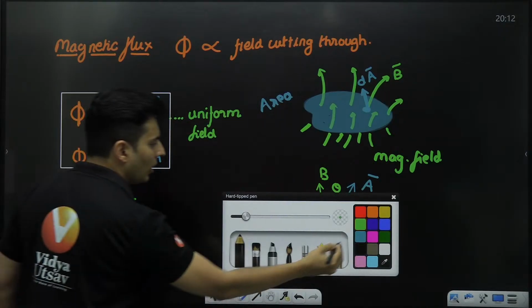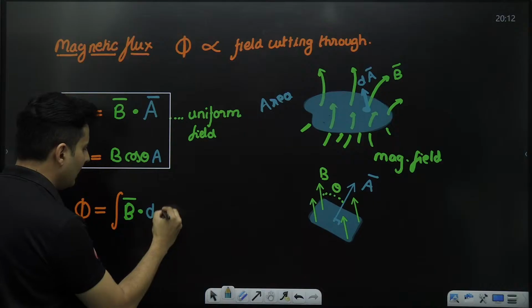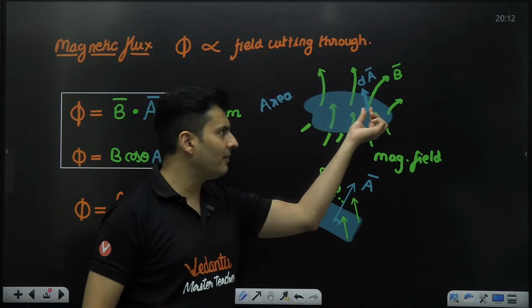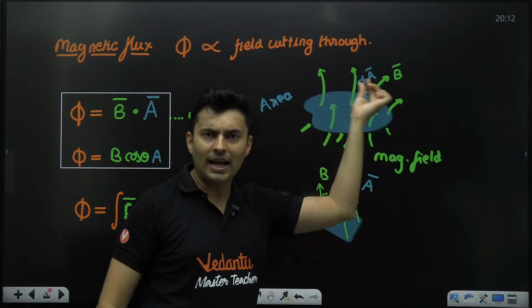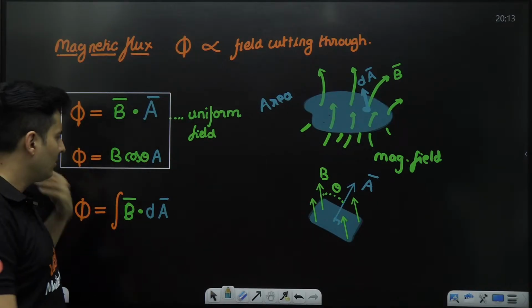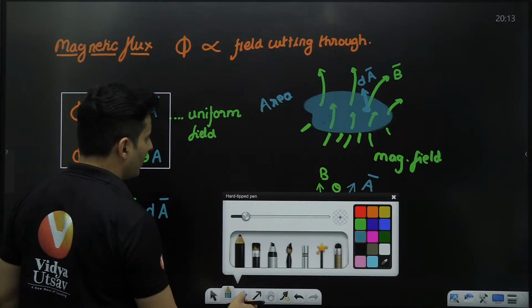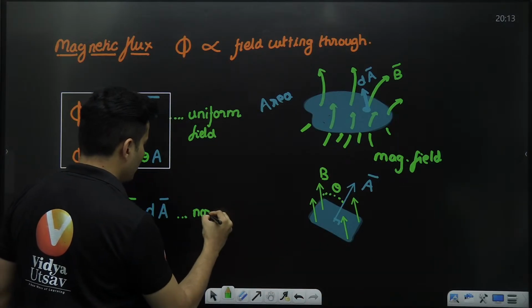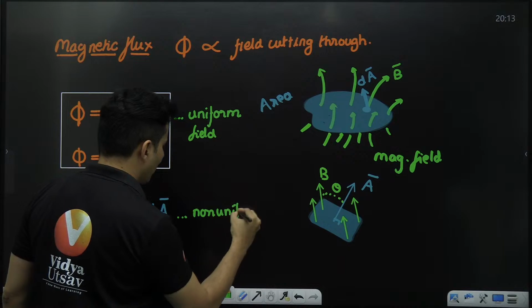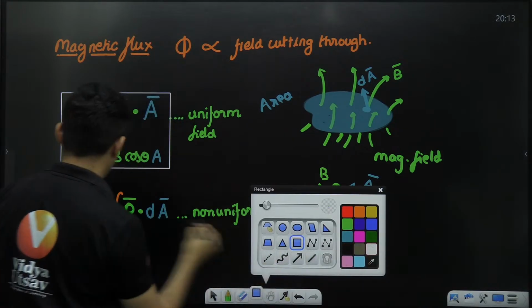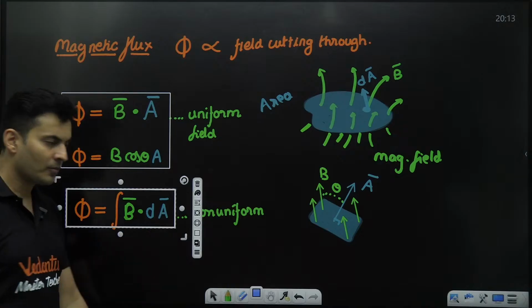B dot dA gives a small flux. Integration means you are adding all the fluxes in the small areas of that surface. This is what you use for non-uniform scenarios.